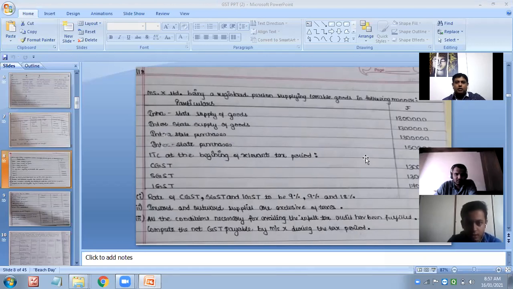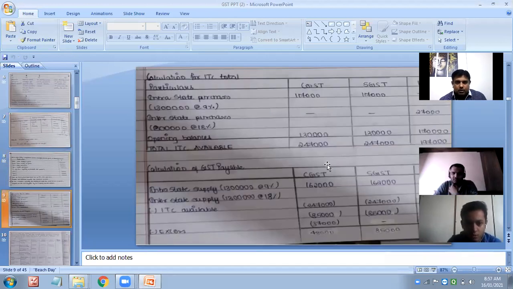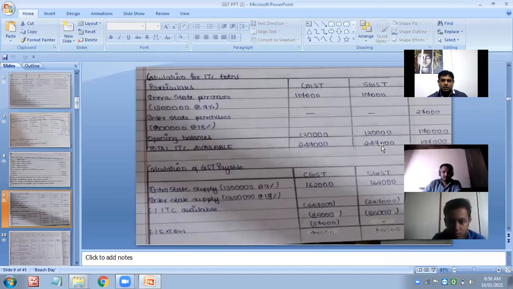I mean, if it is payable tax, what was the balance of your cash ledger? Yes, please verify. These are your answers. Yes, very correct.